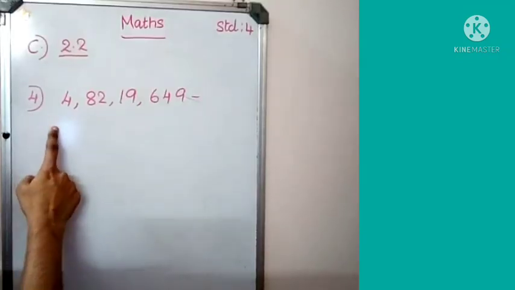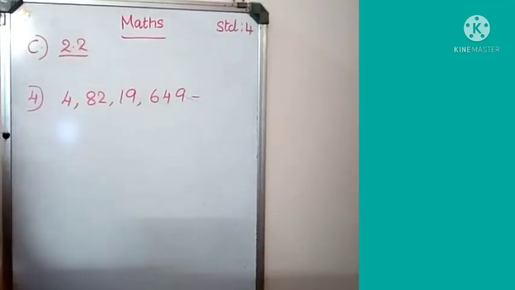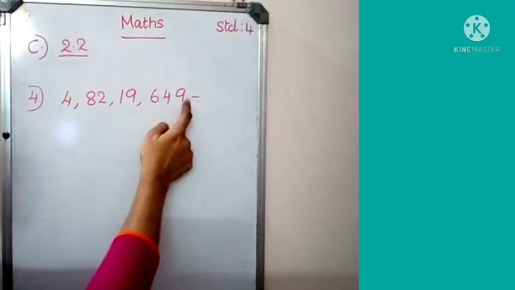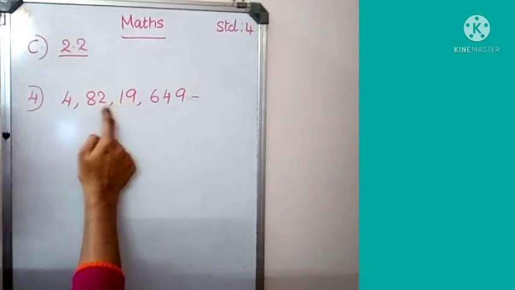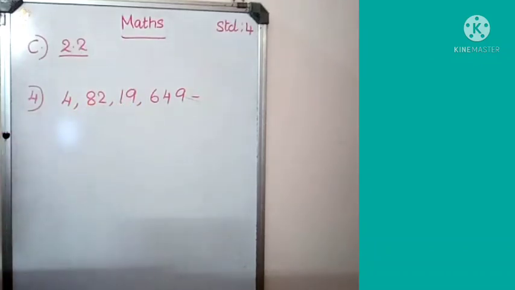Look children, next question number 4. How many digits? 1, 2, 3, 4, 5, 6, 7, 8 digits. You have to write the number in words. First of all, what you have to do? You have to find out the places of this number.